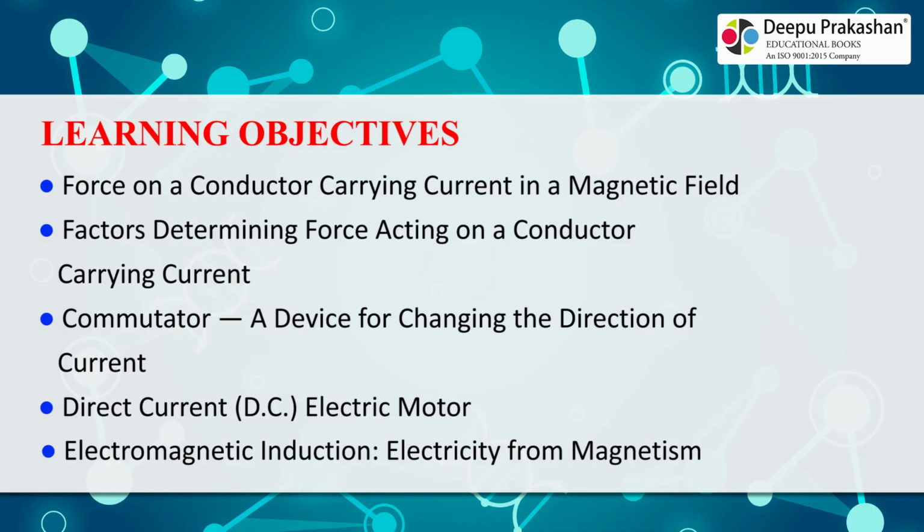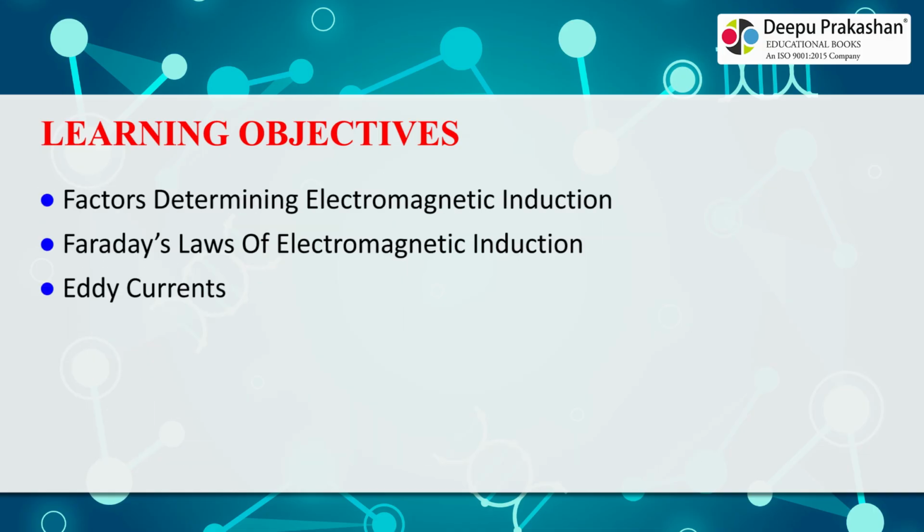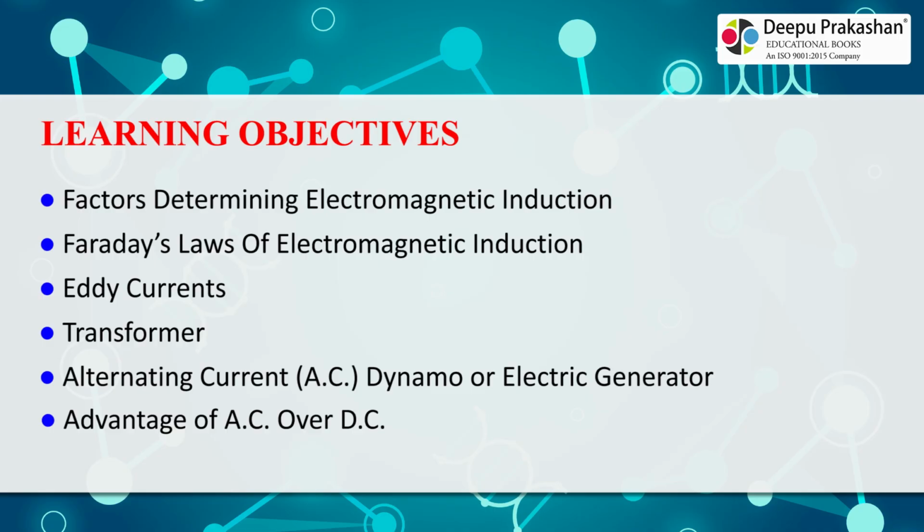Electromagnetic induction, electricity from magnetism. Factors determining electromagnetic induction. Faraday's laws of electromagnetic induction. Eddy currents. Transformer. Alternating current, AC, dynamo or electric generator. Advantage of AC over DC.